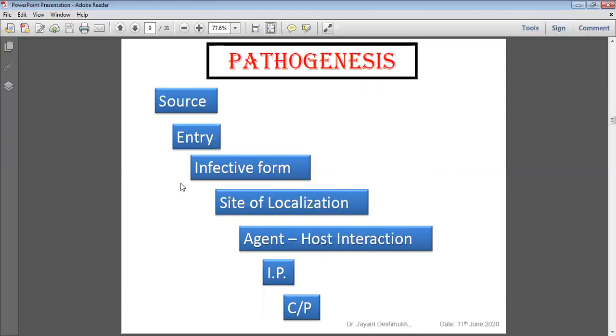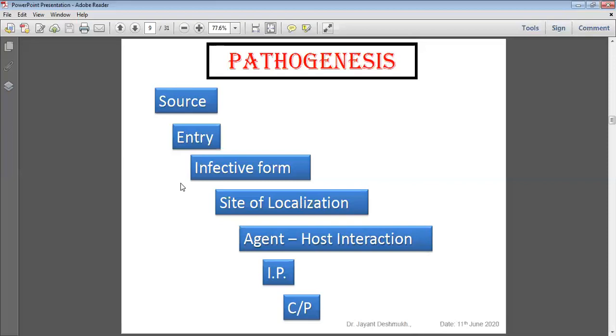The infective form is the quadrinucleated cyst. First write these 4 points, then you again start from the source. Maybe points get repeated, but at least these are 4 important points you have to mention first when we start the pathogenesis. The infective form is the quadrinucleated cyst. Mode of transmission, contamination, food and water. Route of entry, mostly ingestion. And fourth is site of localization, large intestine.